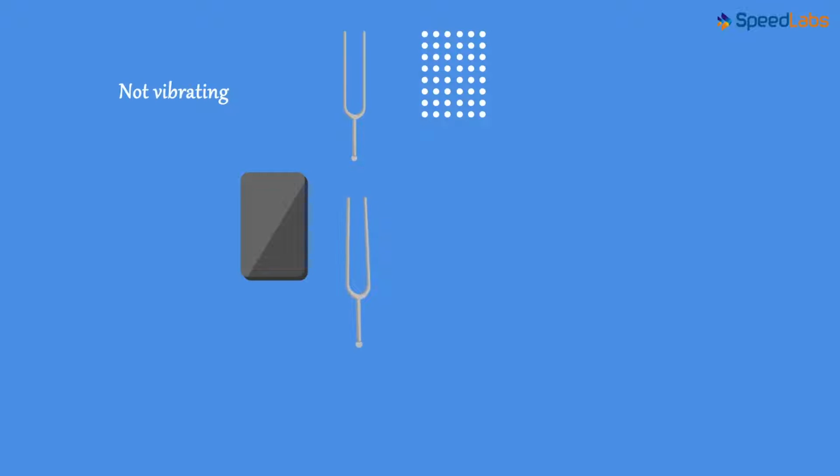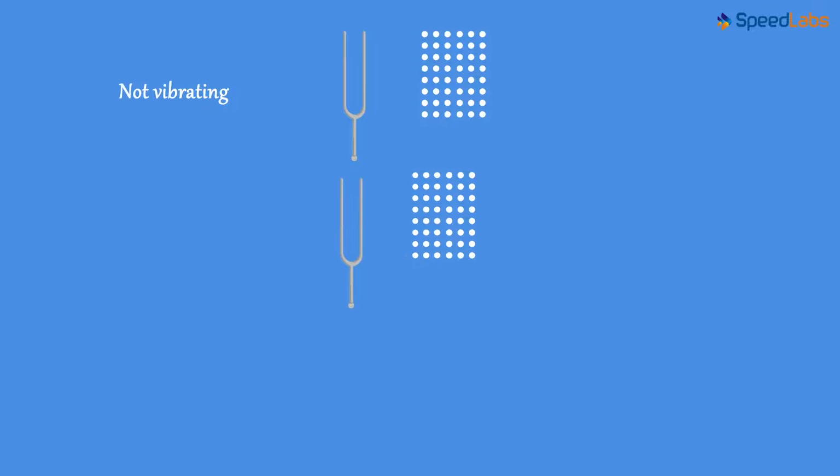The two prongs of the tuning fork are vibrating. Let us concentrate on the motion of one of the prongs first. Say the one on the right. When it moves away from its mean position, it pushes and compresses the air particles around it. This creates a high pressure region, also called compression. This compression travels in the medium as a disturbance. Here the density is high. That is, the particles are very close to each other.